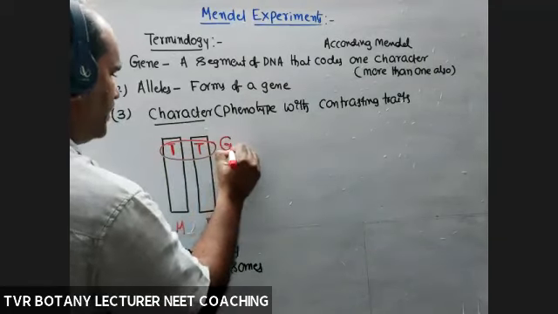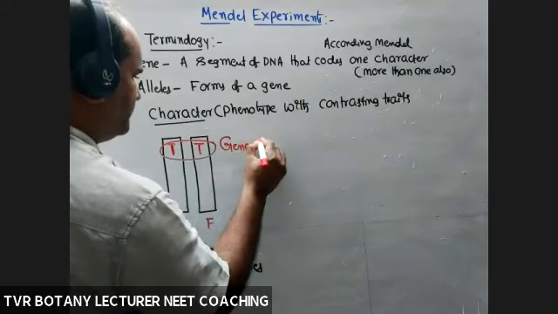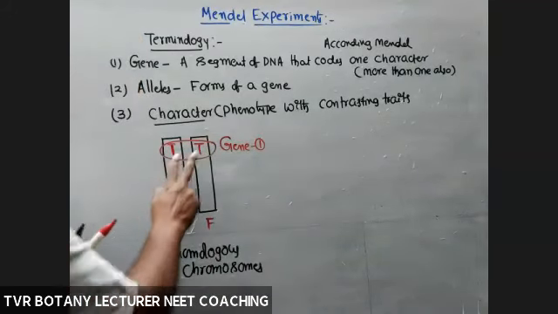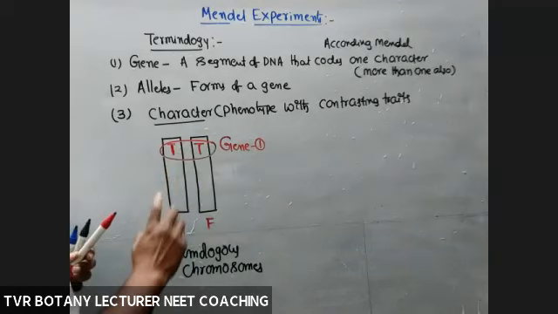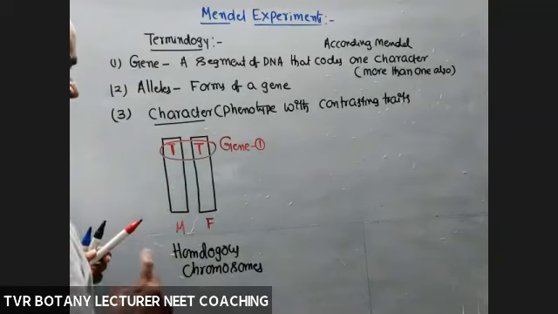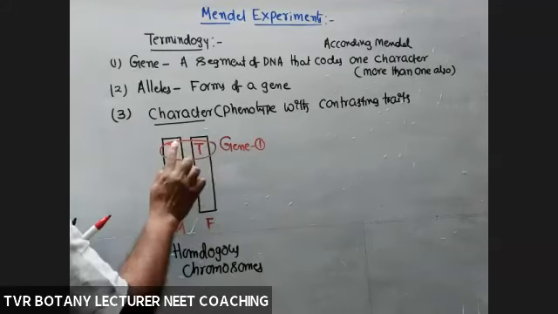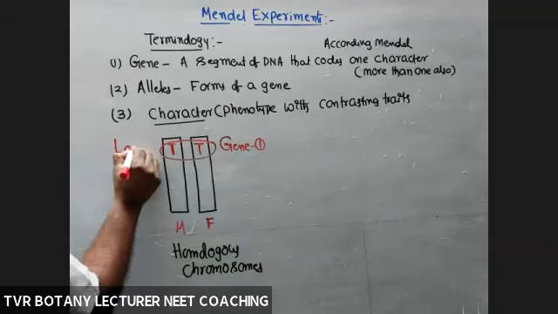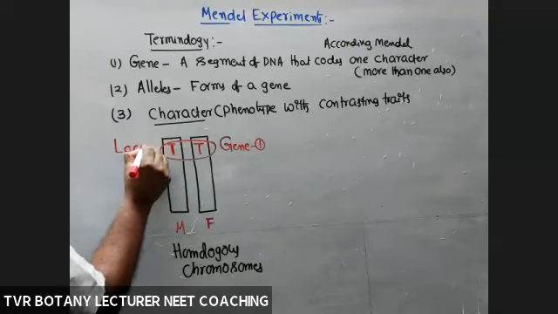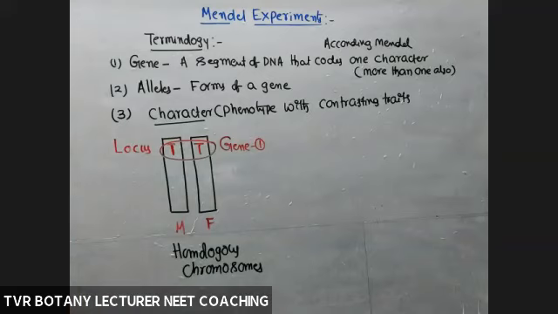This is gene 1, for example only, with two alleles of the same type: capital T, capital T. Capital T is the dominant allele, uppercase. These two alleles are present at the same location. So this is a locus. Locus simply means location, the location of both the alleles.